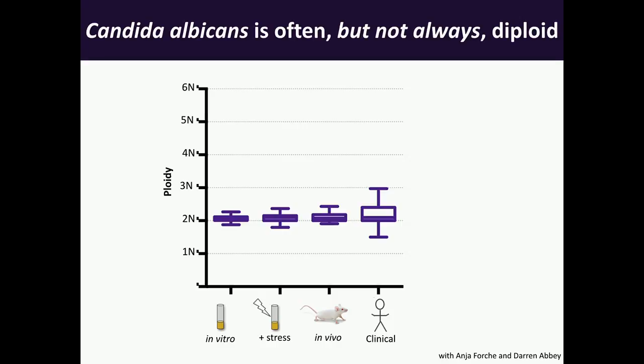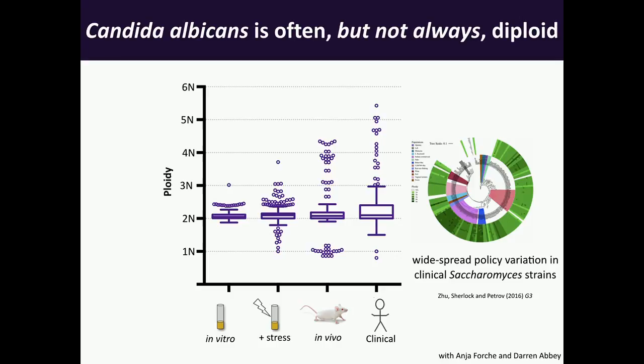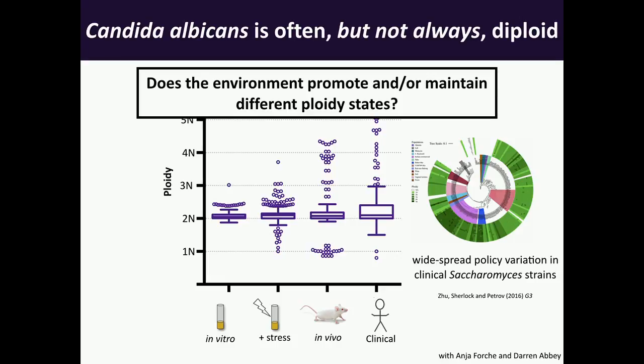But if you look at the clinical distribution of ploidy, that range is extended, and it gets exacerbated if we look at the outliers from these data sets. Isolates can deviate from the diploid state quite dramatically. We see this even in work published just last month on ploidy variation in Saccharomyces clinical isolates, so it's not just Candida, but other budding yeast species as well.